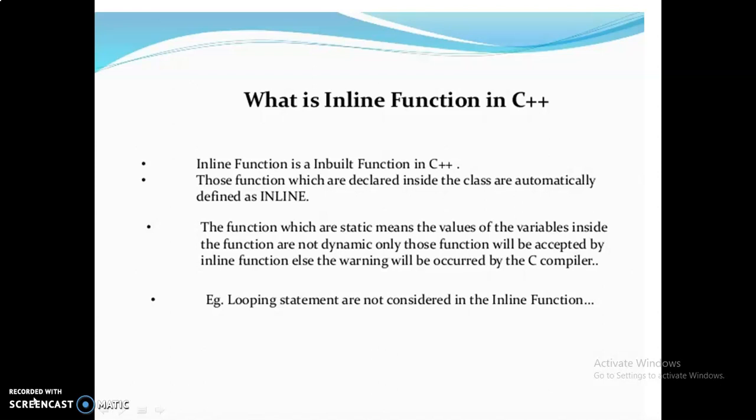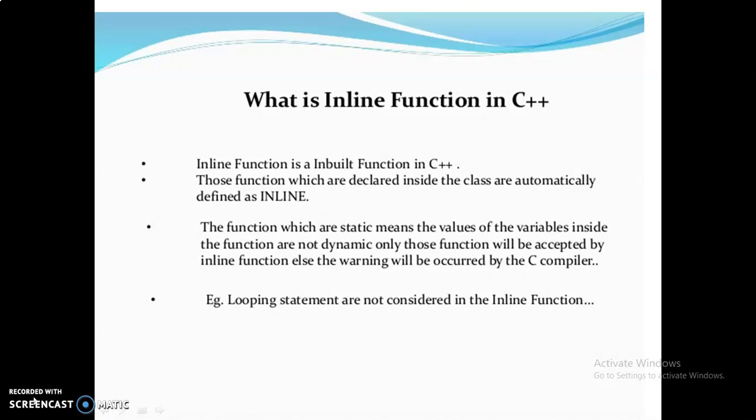C++ has a different solution to this problem. To eliminate the cost of calls to small functions, C++ proposes a new feature called inline function. An inline function is a function that is expanded inline when it is invoked. That is, the compiler replaces the function call with the corresponding function code.